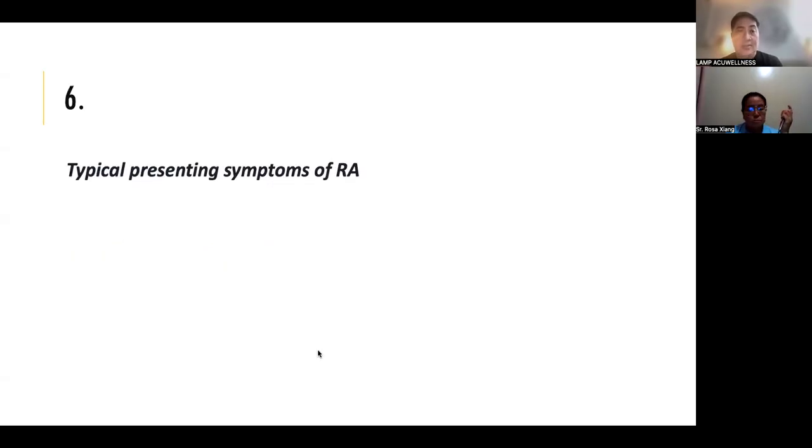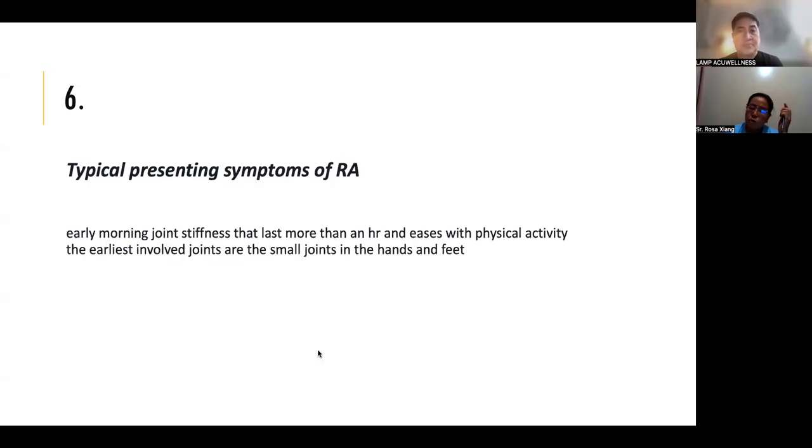Weakness and easily fatigued. What are the typical presenting symptoms of RA? Early morning stiffness. Like for how many hours? Lasts 30 minutes to an hour, more than 1 hour. And as one moves around, the pain eases. The joints involved are small joints, the small joints in the hands and feet.